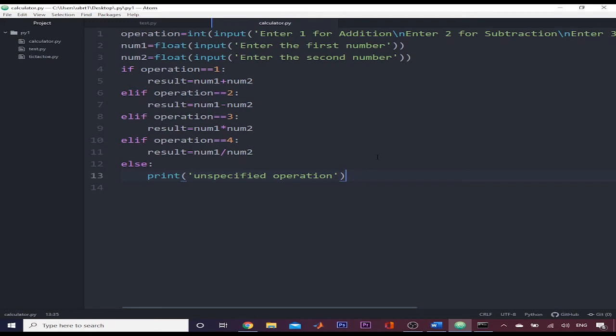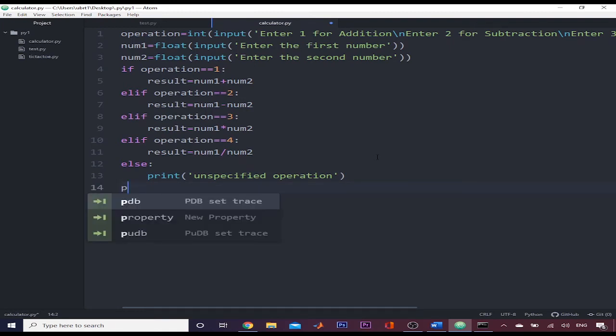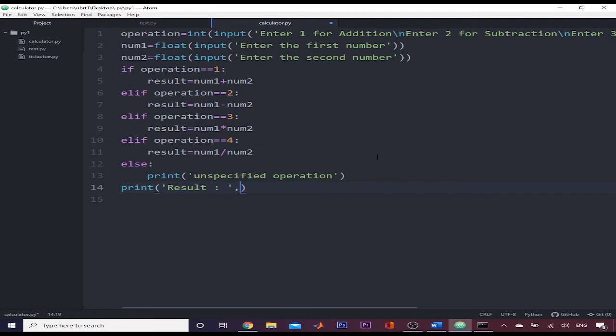So if the user has not given us an unspecified operation, lastly we will print the result for the user. So I will write result equal to, now I will write here comma and result. So this will print our answer. Now we will run it.